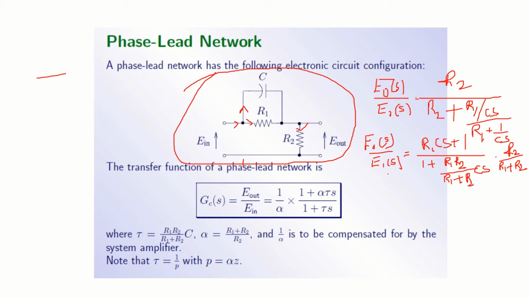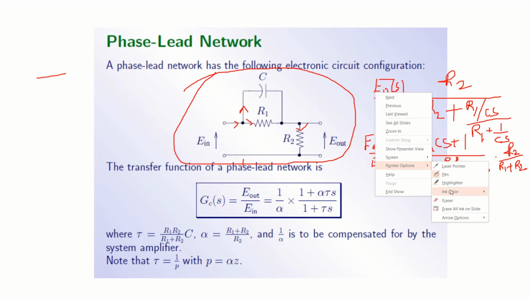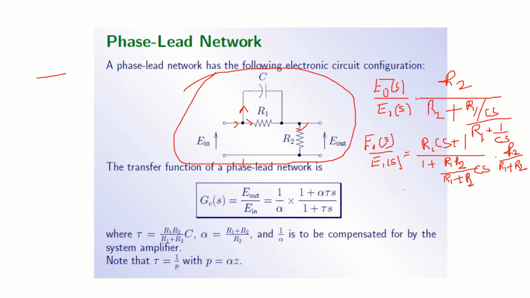So now once we get this, let us call this part 1 by alpha. That means alpha is equal to R1 plus R2 divided by R2.